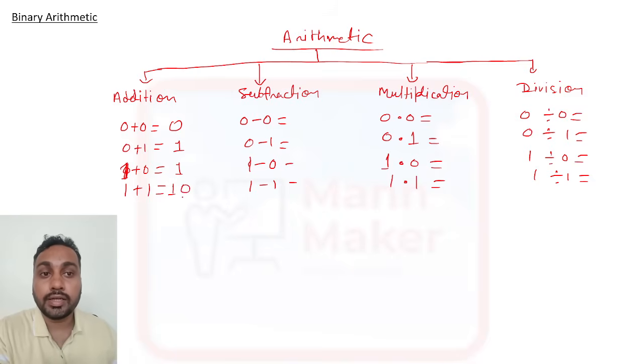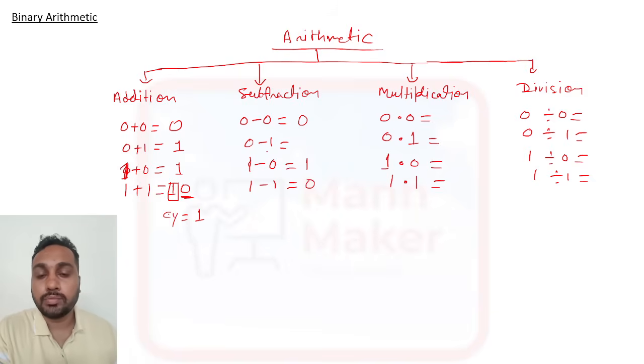So here we are writing the sum as a 0 and we will write the carry as a 1. This 1 is a carry. Okay, sum: 1 plus 1 is 0, and 1 we have as carry. Same for subtraction: 0 minus 0 is 0, and if we talk about 1 minus 0, it will be 1, and 1 minus 1 is 0.